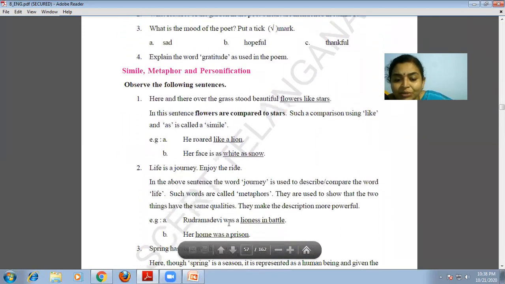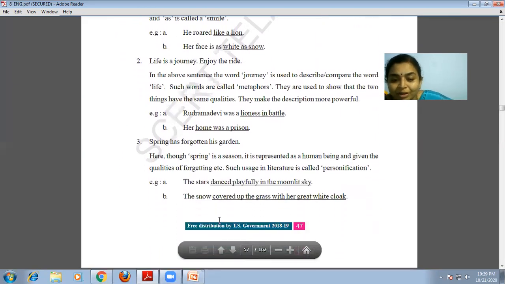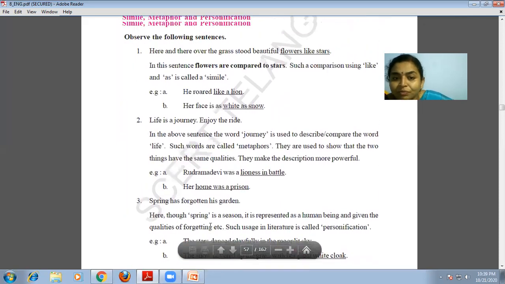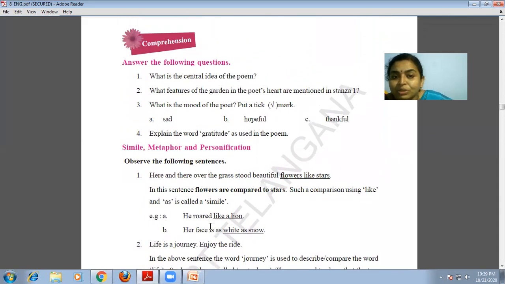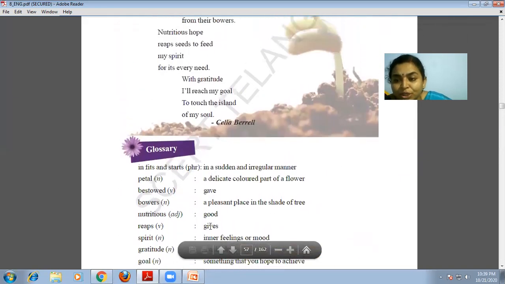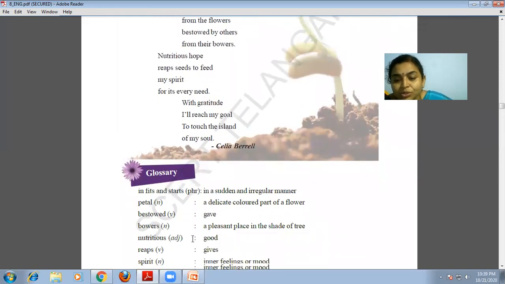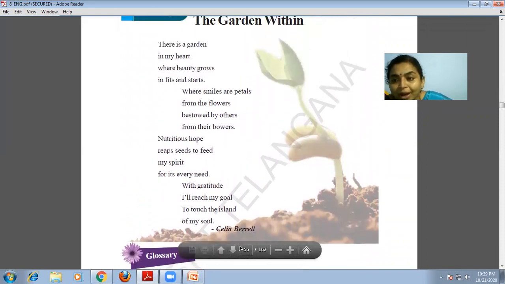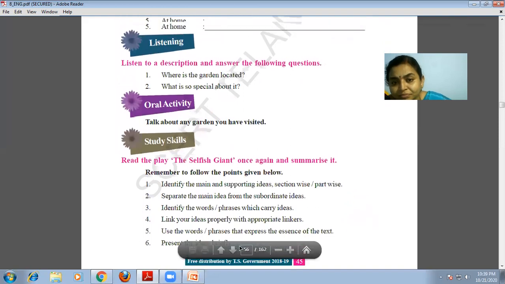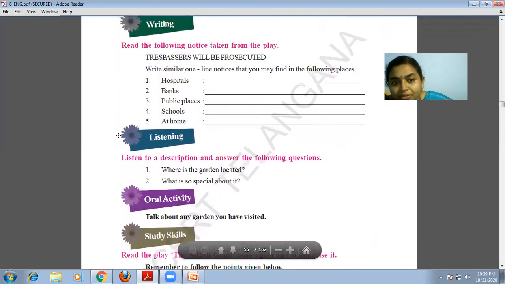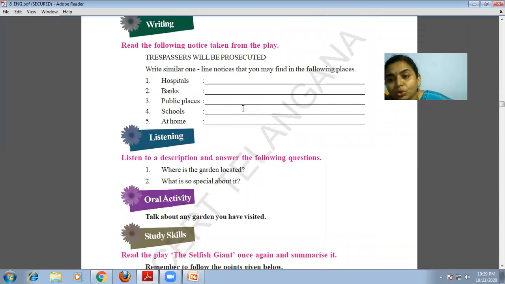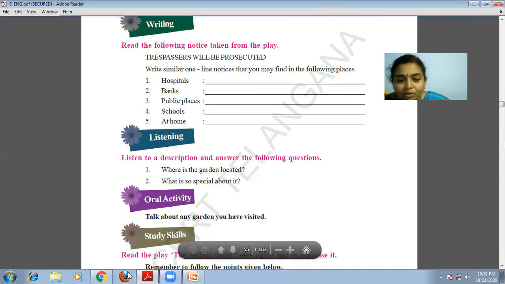Here he didn't give any author introduction, children. We'll go through how he compared, what the comparison is, and what the figurative speech is. So what's your homework, children? You should write some more notices which you notice in front of hospitals, banks, public places, schools, and at home. Okay, children? I'll show a small video. Just go through it.